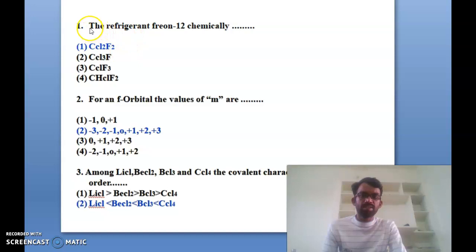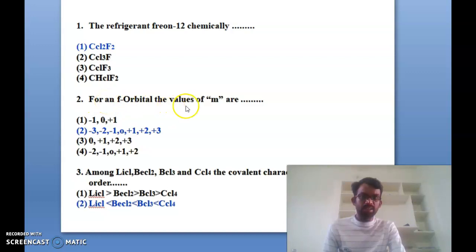The first one: the refrigerant Freon-12 chemically. What is the formula? The first option is CCl2F2, the second is CCl3F, the third is CClF3, and the fourth is CHClF2. The refrigerant Freon-12 chemically: the correct answer is CCl2F2. The first one is the correct answer. Okay, CCl2F2.